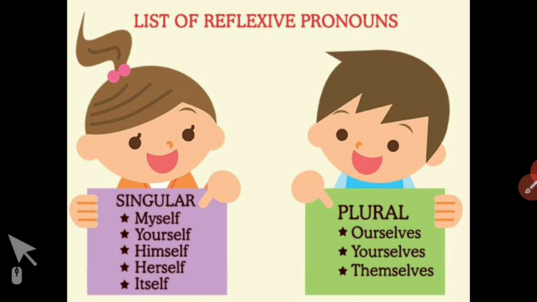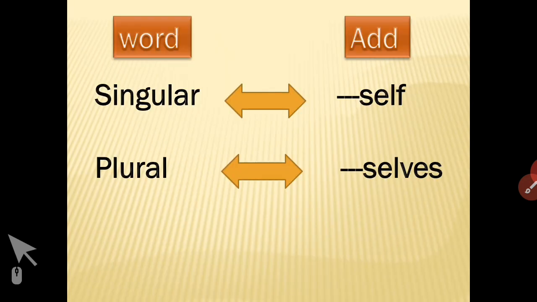And the plural form is always common for all types. For example, ourselves is first person plural, yourselves is second person plural, and themselves is third person plural reflexive pronoun. I request all of you to jot down these examples in your notebook.